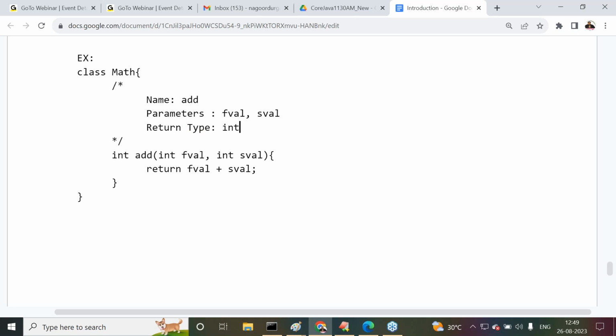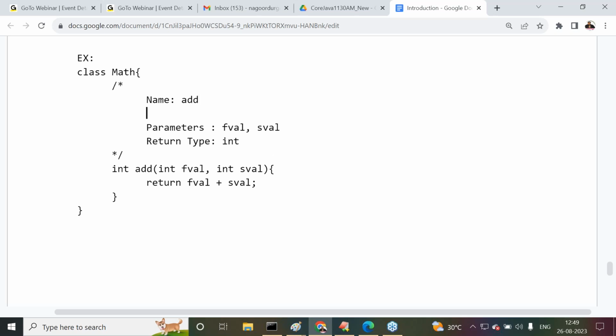Int is the return type now. Yes, sir. All of you are getting it or not? Next one after this name is the objective. What is the objective of this method? To perform addition operation over the provided operand values.